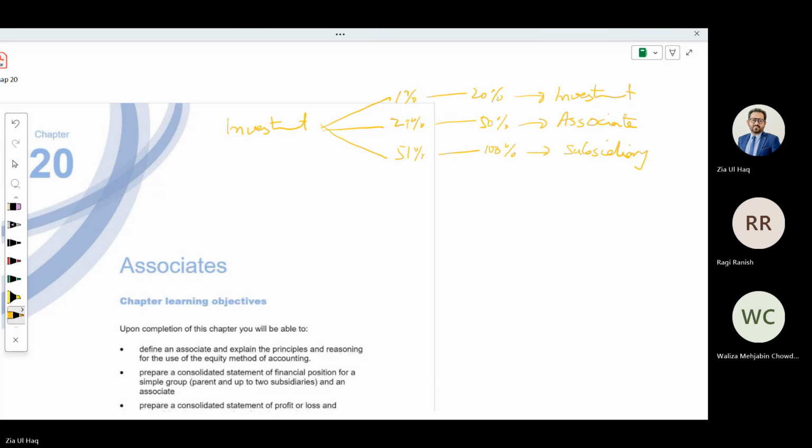Are you with me? This thing is not written anywhere. This criteria we set to see whether it is a subsidiary, an associate or a simple investment. It is not written in any of the accounting standards.